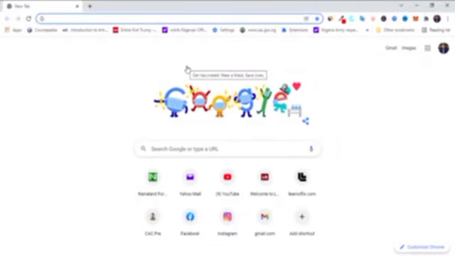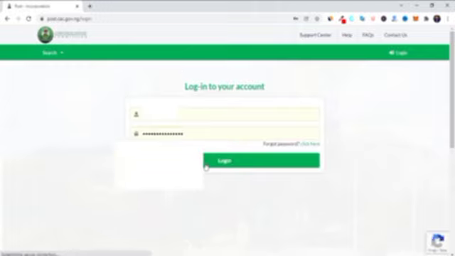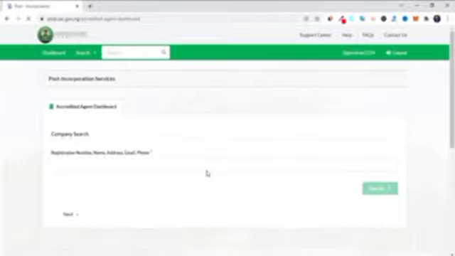Now, the first thing you do if you want to file annual returns is to type post.cac.gov.ng. Then after it must have loaded, I'm sure you are conversant with this, you click on the login. Then you allow it to log in. After it must have logged in, it will bring you to this specific page. I'm sure if you have watched some of my other videos, you would have seen this page occur and reoccur. This is the page that shows once you log into your account.